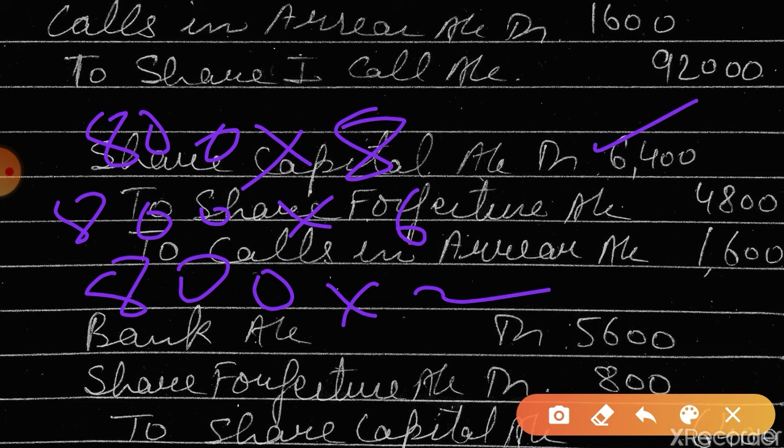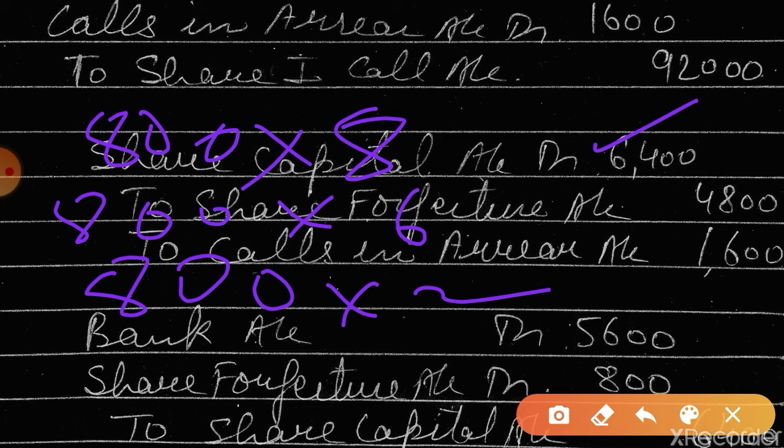Okay. There's another concept as well, or you can say a part of the same concept. That I will tell you again with the help of a question. But I think this point is clear to you. Okay. Now, what will be the next entry?